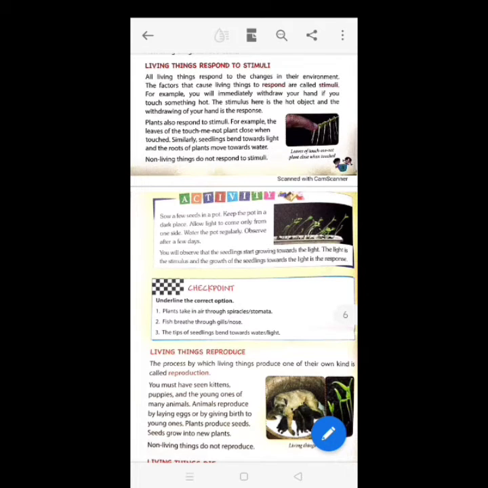Now, what they have said here is that all living things are able to respond to stimuli in the external environment. For example, living things respond to changes in light, heat, sound and chemical and mechanical contact. To detect stimuli, organisms have means for receiving information such as eyes, ears and taste buds. Clear?